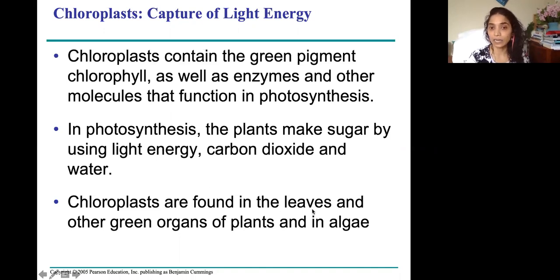Chloroplasts are found only in green parts of the plants. Only in green parts of the plants, even if it is root or banana or green pepper, doesn't matter. If it is green, it has chloroplast. That means it has chlorophyll in them.